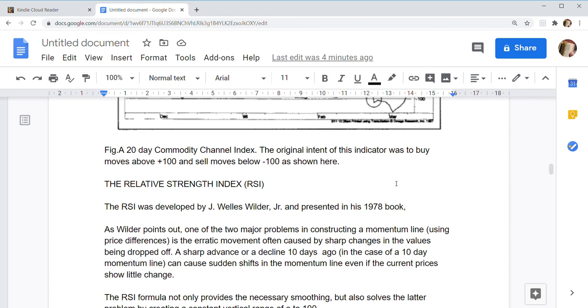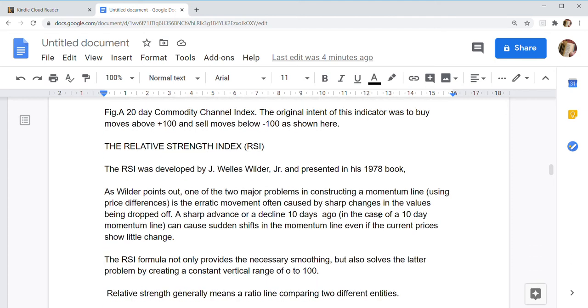Relative Strength Index, RSI, was developed by J. Wallace Wilder Jr. and presented in his 1978 book. As Wilder points out, one of the two major problems in constructing a momentum line using price differences is the erratic movements often caused by sharp changes in values being dropped off. A sharp advance or decline 10 days ago, in the case of a 10-day momentum line, can cause sudden shifts in the momentum line even if current prices show little change.